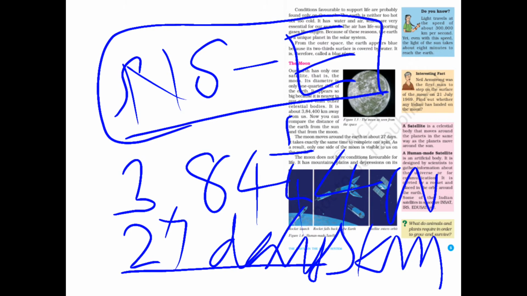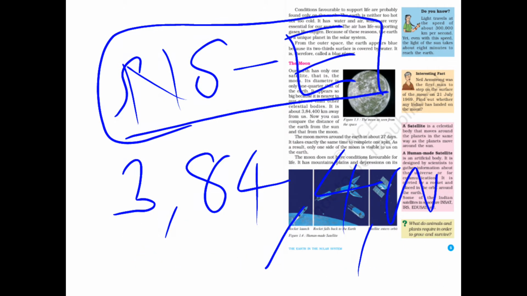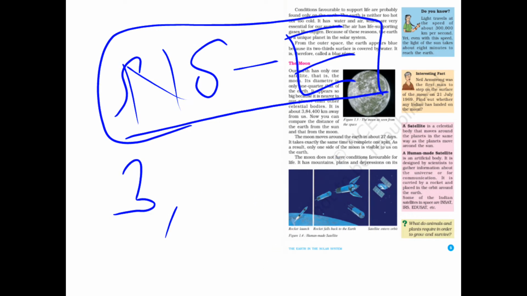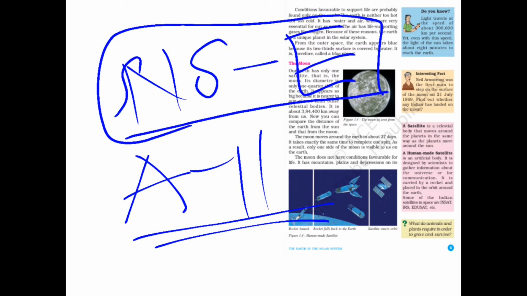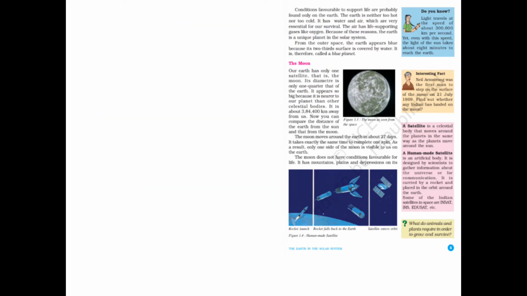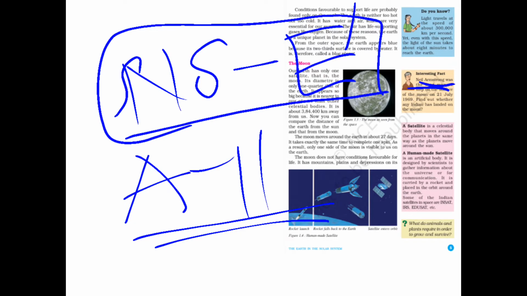Nearly 27 days. Okay, now the interesting fact box here tells us that Neil Armstrong, in the Apollo 11 mission of NASA, went onto the moon, and he is the first man. Neil Armstrong is the first person to step on the moon, on 21st July in the year 1969.